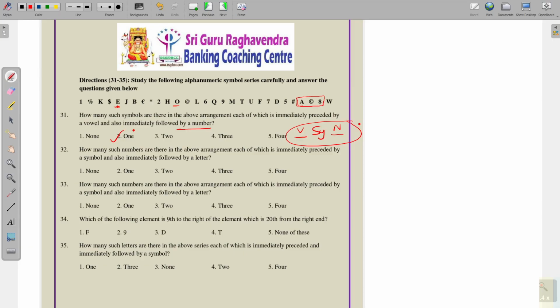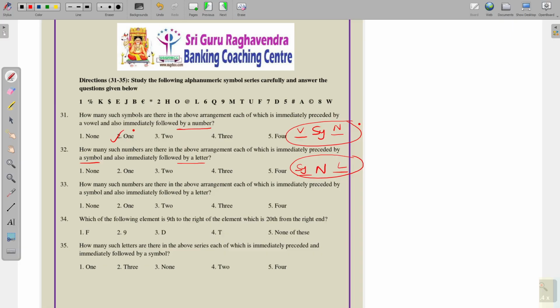Next, how many such numbers are there in the above arrangement immediately preceded by a symbol, meaning before the number we have a symbol, and immediately followed by a letter, meaning after the number we have a letter? So, find how many such combinations there are.